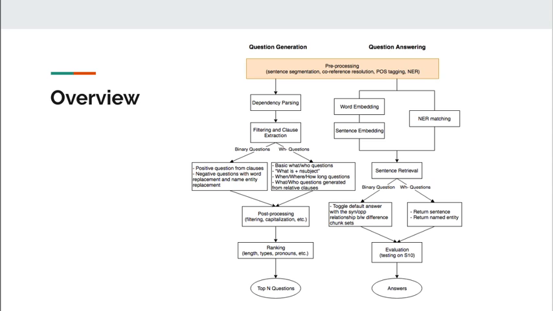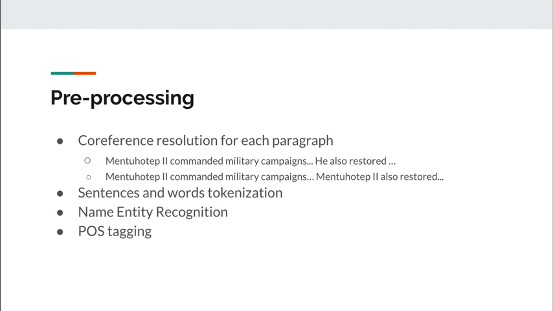First of all, about preprocessing. We built a general preprocessing module shared by both question generation and question answering system. This module would first do coreference resolution for a given document, and then segment the document and generate named entity types and POS tag for each word.